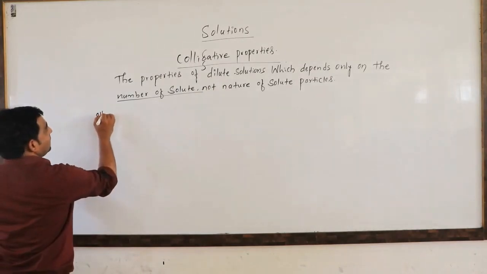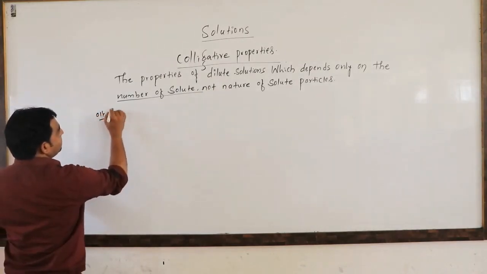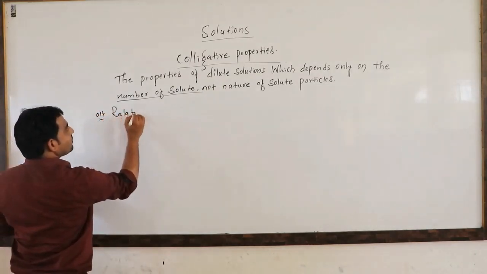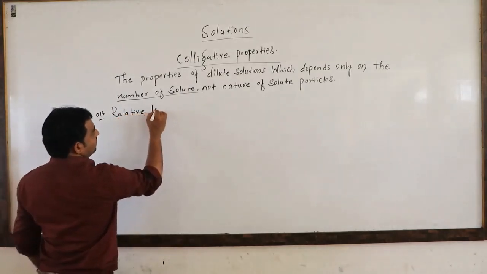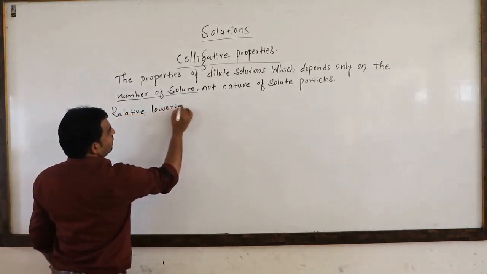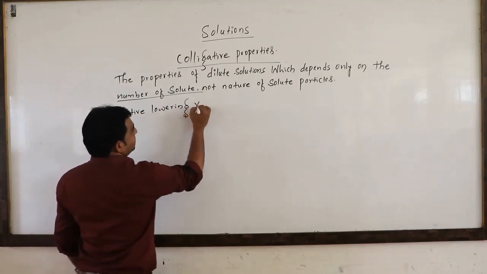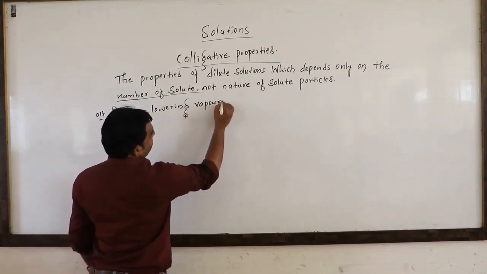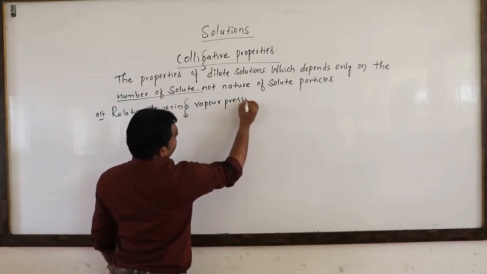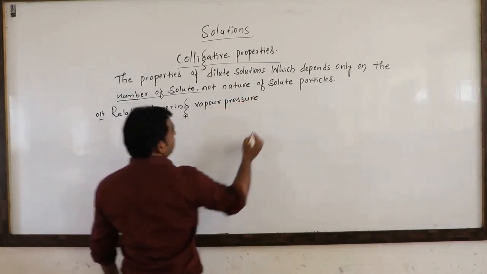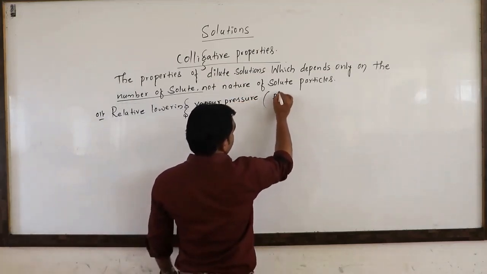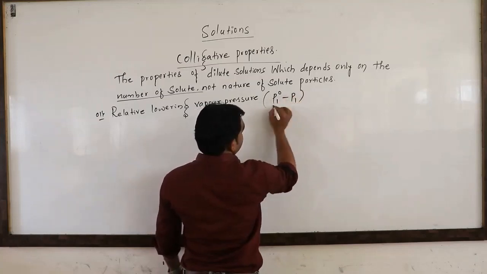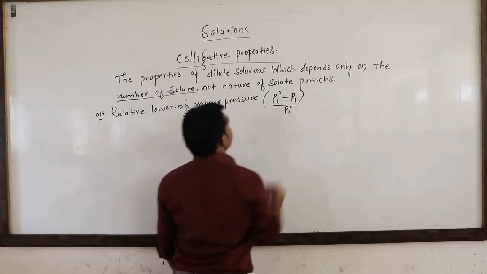First one is the relative lowering of vapor pressure, and we already know that formula: P1 naught minus P1 divided by P1 naught.